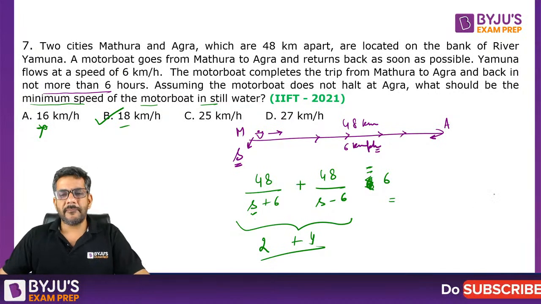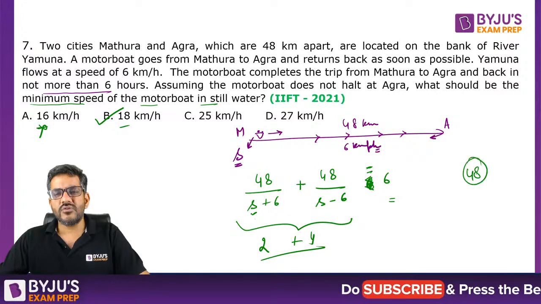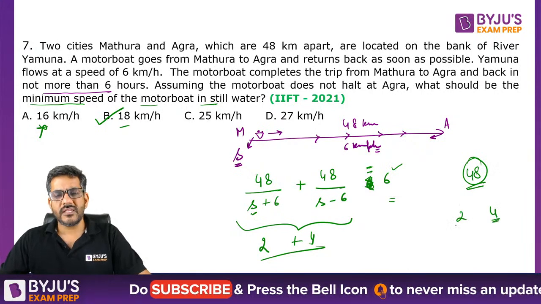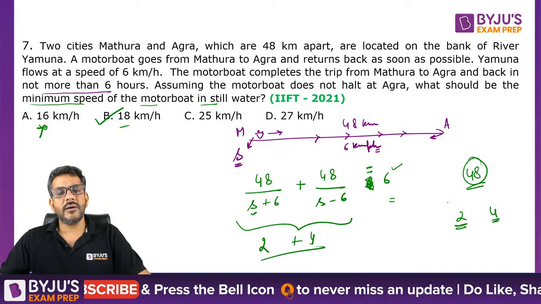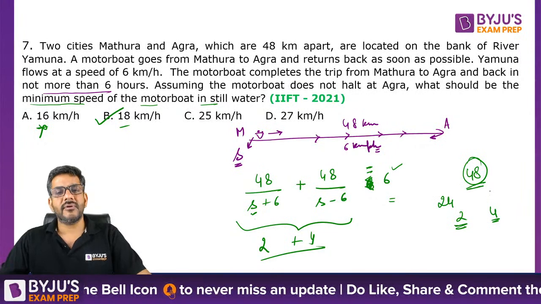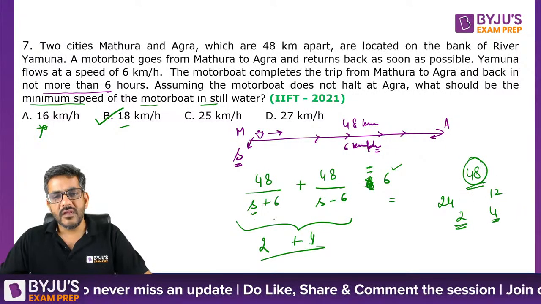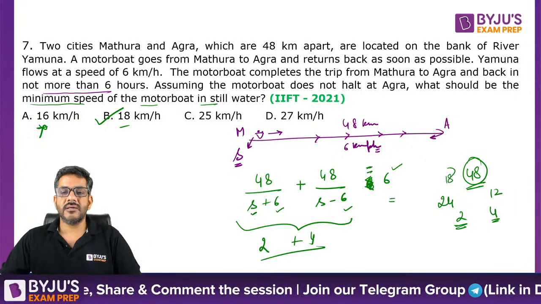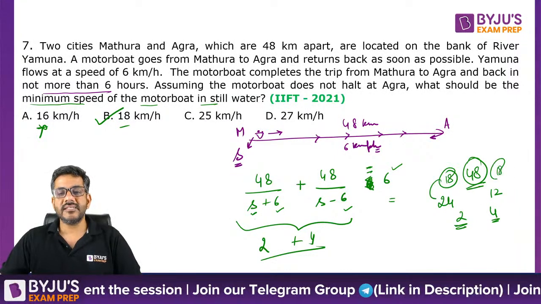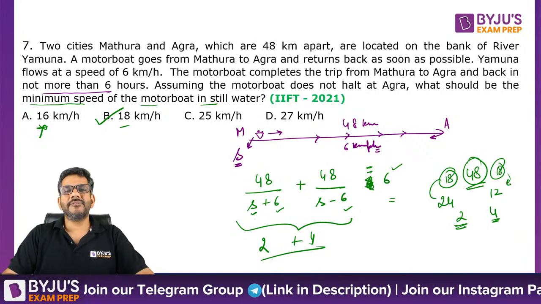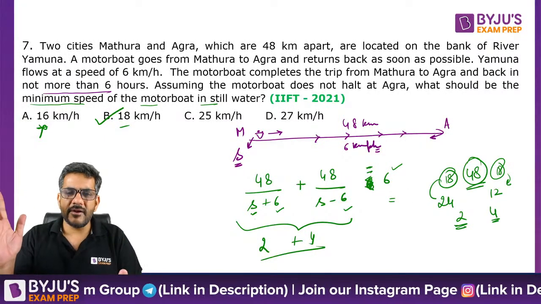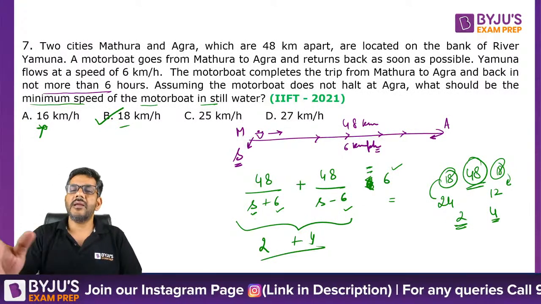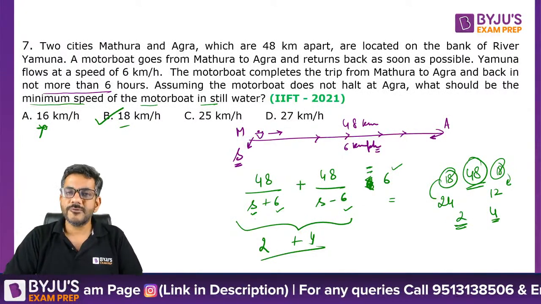Otherwise मैं तो तब भी यही कहता, just find out two factors of 48 which can add up to 6. तो 2 और 4 आपको दिख जाते हैं. दो factors ऐसे हैं. 2 कब बनेगा? When you divide by 24. 4 कब बनेगा? When you divide by 12. And they should differ by 6 and minus 6. That means 12. तो इसका मतलब 18 की स्पीड बनेगी. This is 18 plus 6. This is 18 minus 12. But वो तब when options are not there, then you have to put a lot of mind into it. यहाँ तो करने की जरूरत नहीं है. Options are already given to you. Just try by putting and you will get the answer by that only.